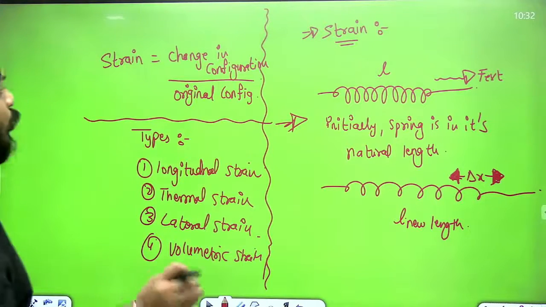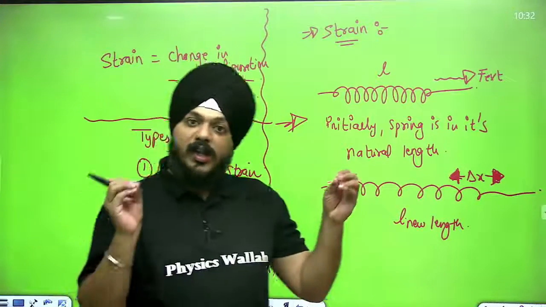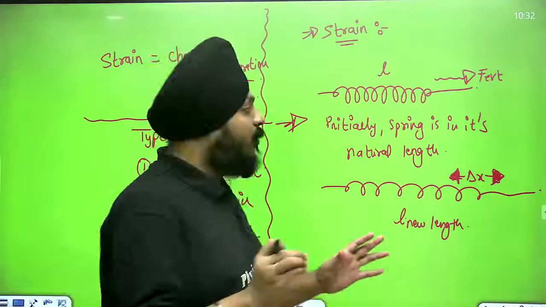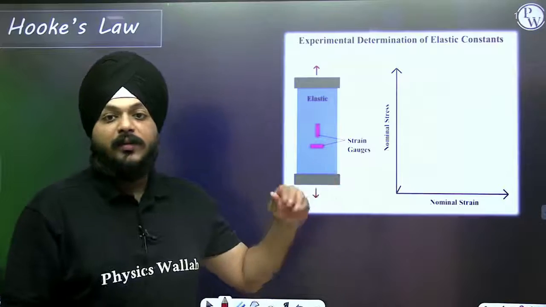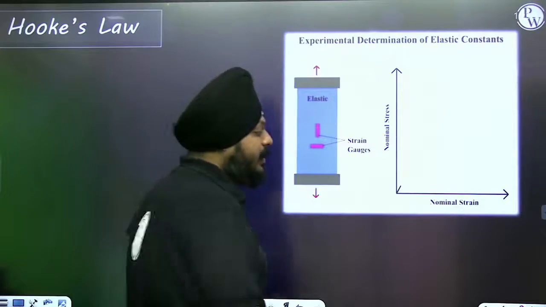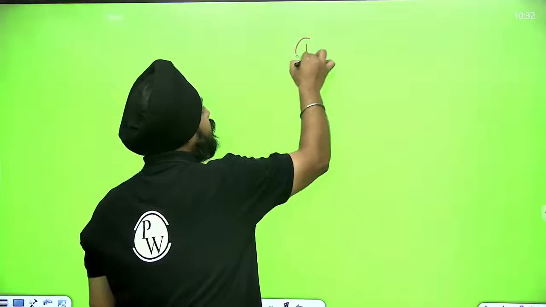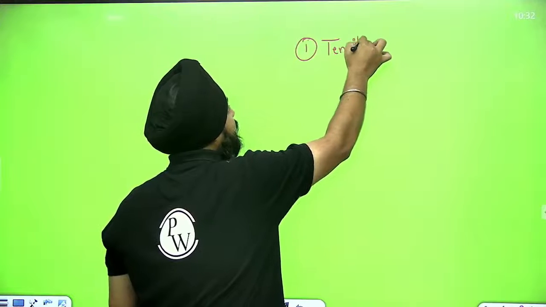Before moving on to Hooke's law, we need to understand the concept of stresses and strain. So for that reason, first of all, let's start with the tensile and compressive stress.